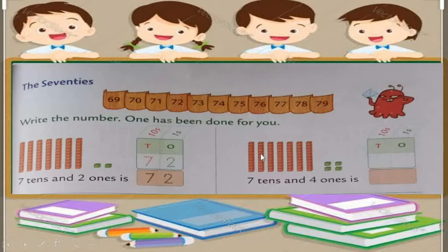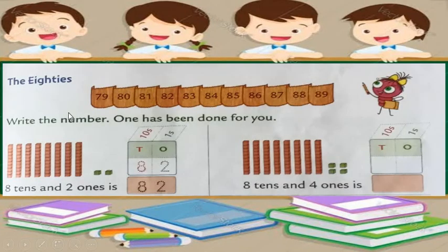Okay. And as we have 7 tens, we have to write 7 at the tens place and 4 at the ones column. Look, 7 will go on the tens place and 4 will go on the ones column. Okay. By observing this pattern we can say that this number is 74.